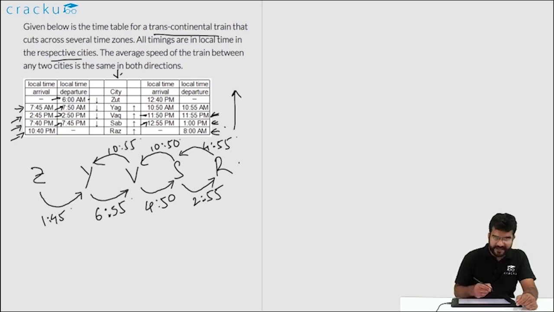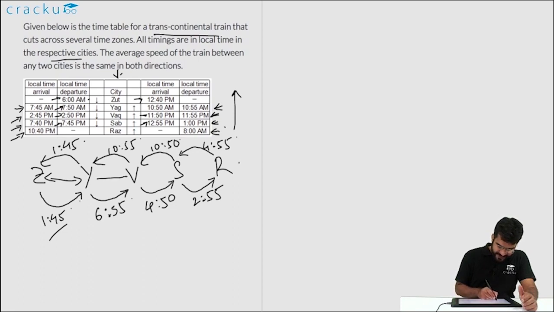These are the absolute times, so they might be different. If you are looking at Y, it leaves Y at 10:55 a.m. and it arrives in Z at 12:40 p.m. So the time that it takes is 1 hour and 45 minutes. So suppose there is no difference in time zone. Now if you consider Z and Y, the absolute time that it takes to go from Z to Y is 1 hour 45 minutes either way. So you can conclude that there is no time zone difference between Z and Y.